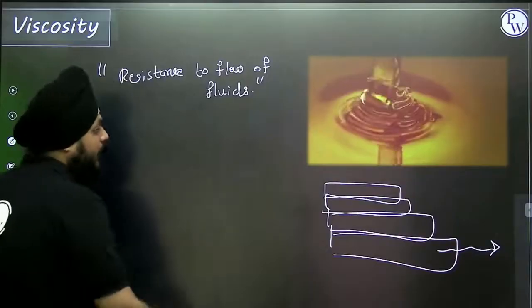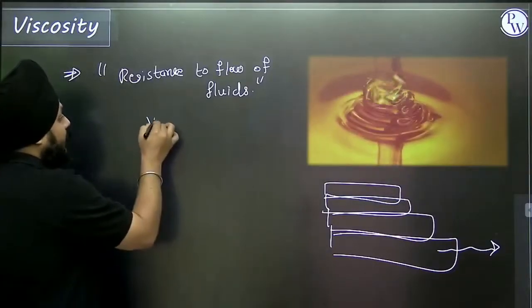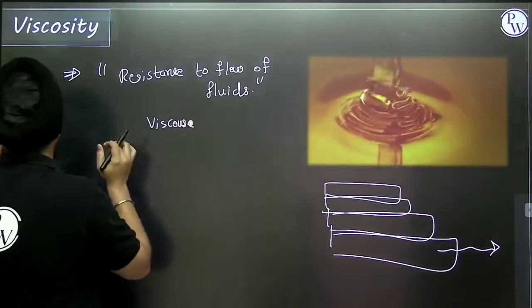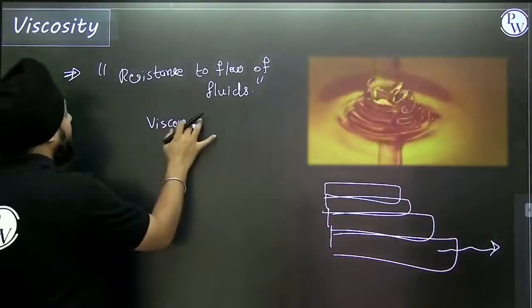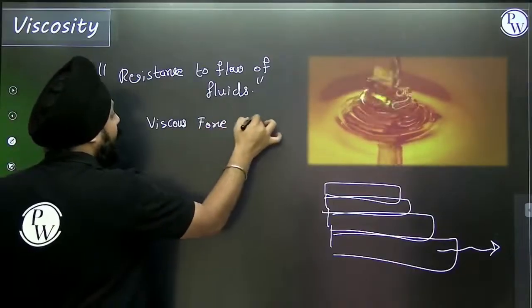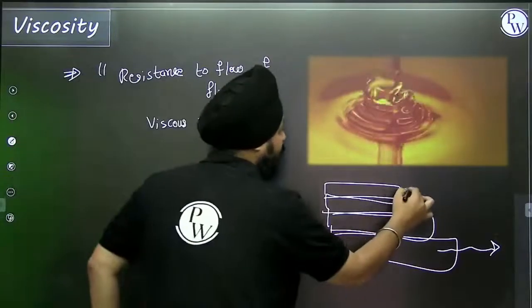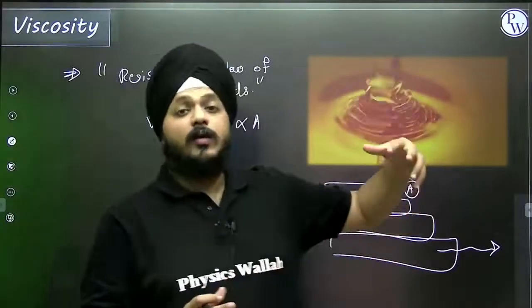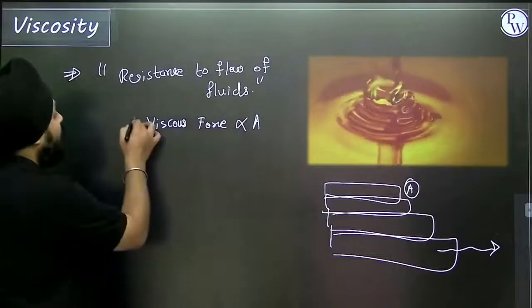So here, the viscous force, extremely sorry for this, acting is directly proportional to the area of cross section. Higher the area of cross section, higher will be the viscous force. First part.